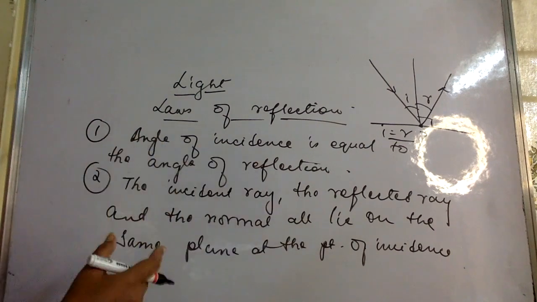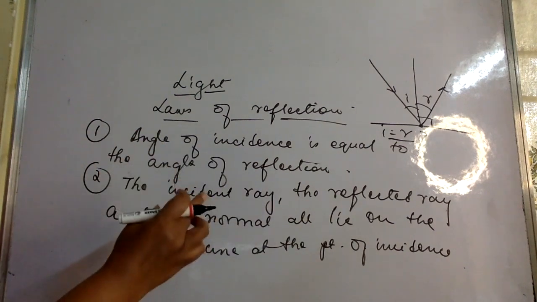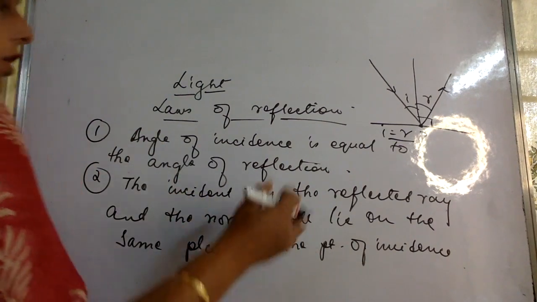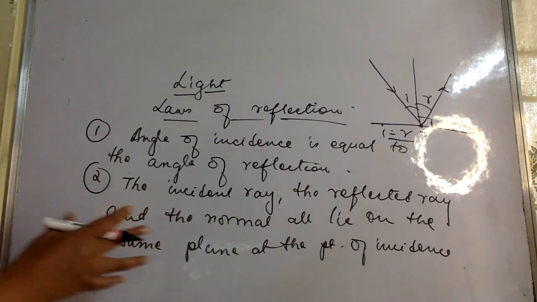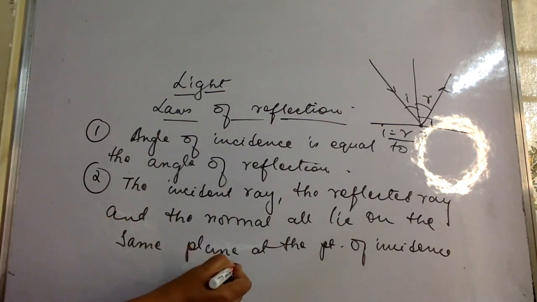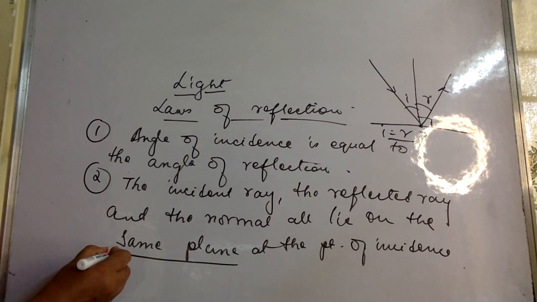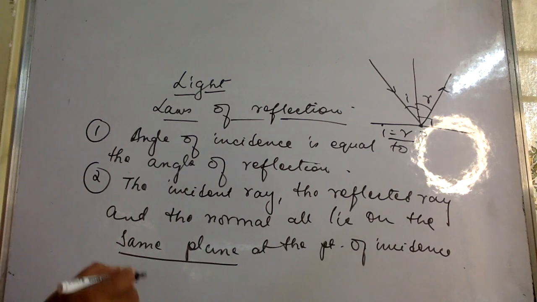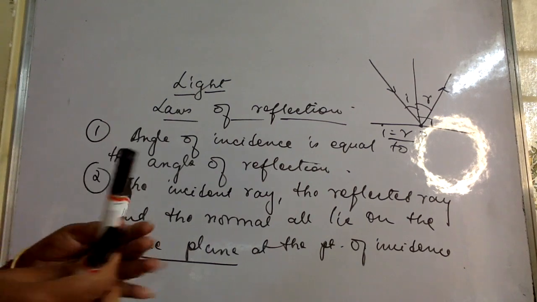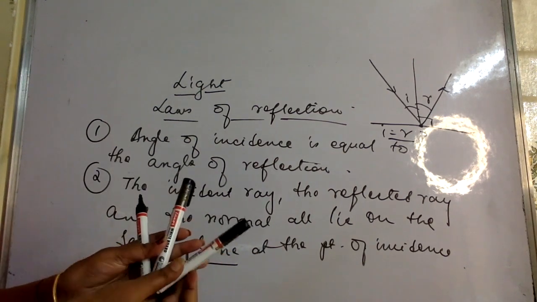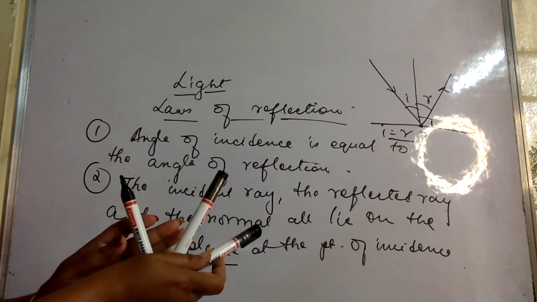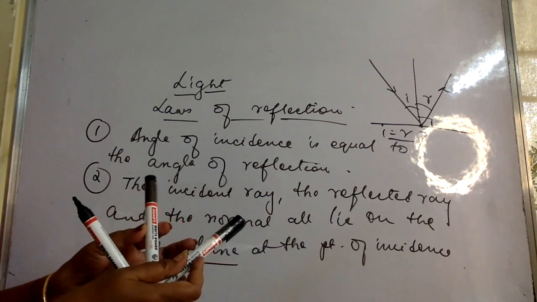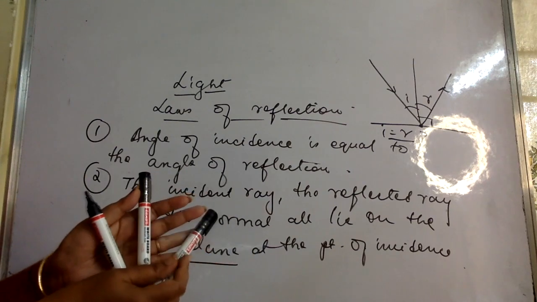Okay, and the second thing is the incident ray, the reflected ray and the normal all lie in the same plane. This is where people go wrong because they somehow don't understand the usefulness of this. All lie in the same plane at the point of incidence. Now supposing I have three things over here: the middle one is the normal, one of them is the reflected ray and one of them is the incident ray.